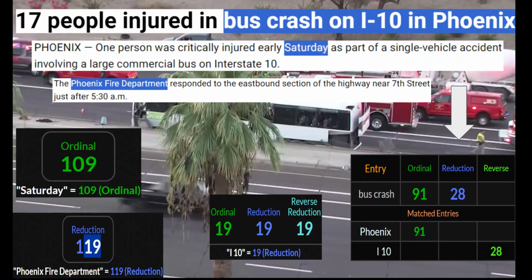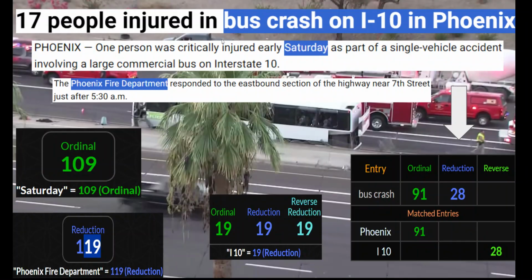Bus crash and I-10, but hold on real quick. 19 is huge here in Arizona, and when I do these stories, the Diamondbacks were in the 119th World Series and they beat the Yankees after 9/11. All right? So there's something interesting going on with that number connection with Arizona.